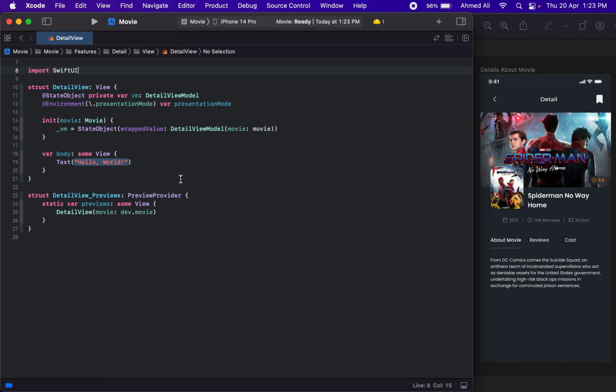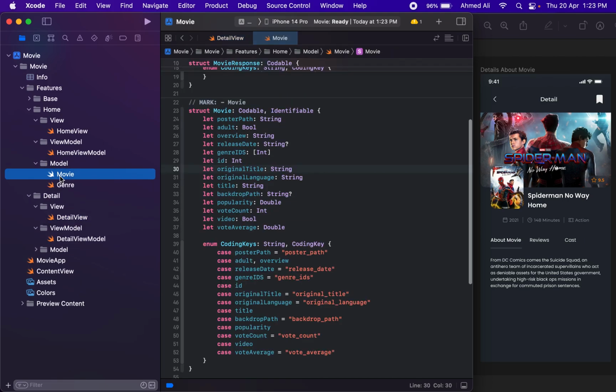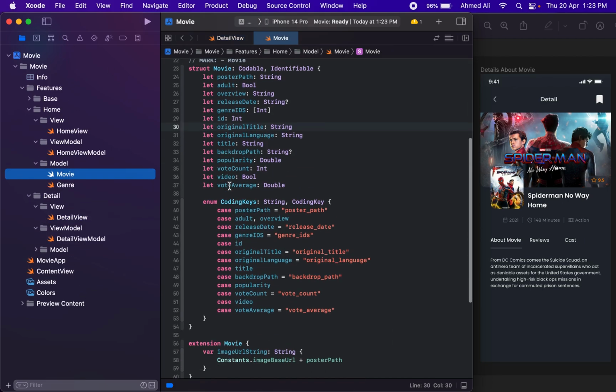I guess now we actually need to, okay, actually we have two images here. If you notice in the detail view we have this a different image and this is a different image, and this is because we have two image references in our model. Sorry, not in our view model, in our model. So we have this poster path and then we have this backdrop path. So these are two different images.